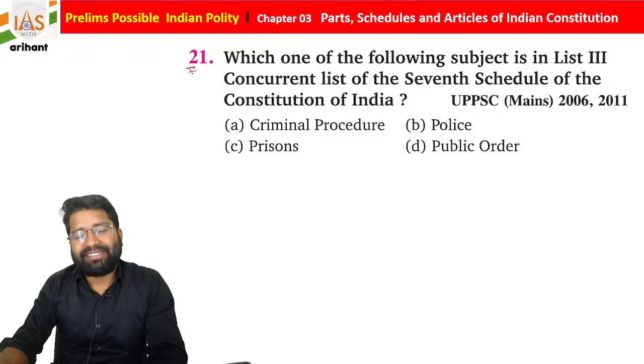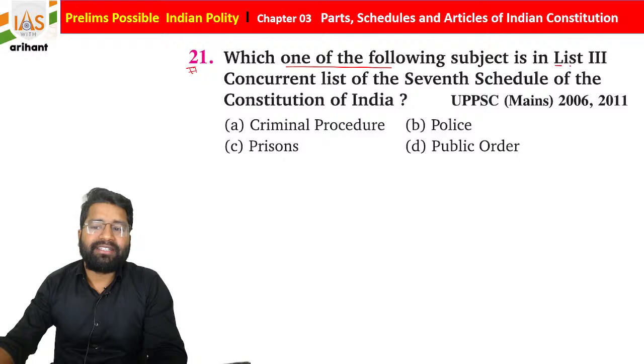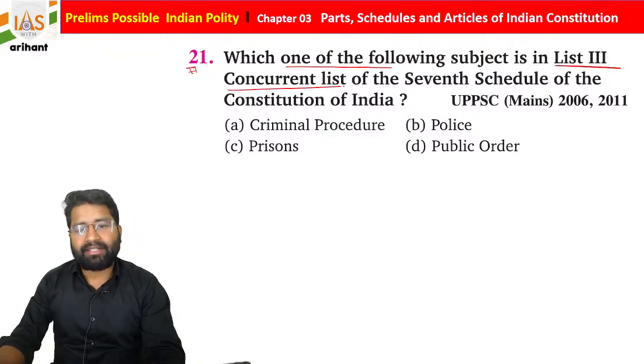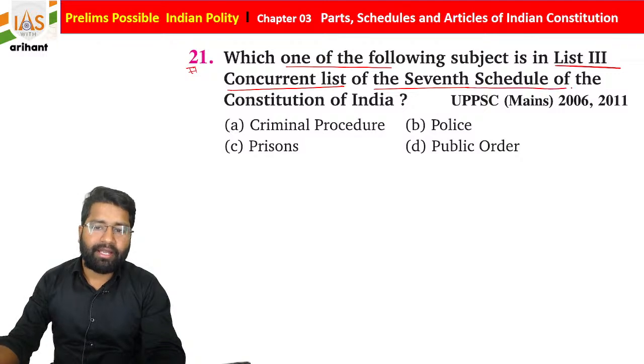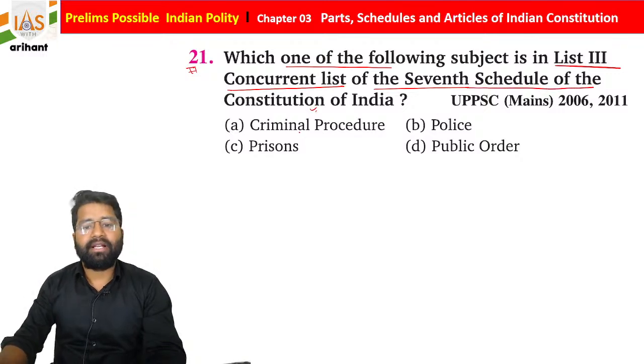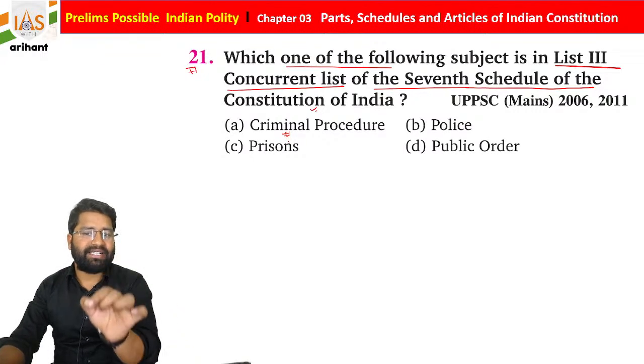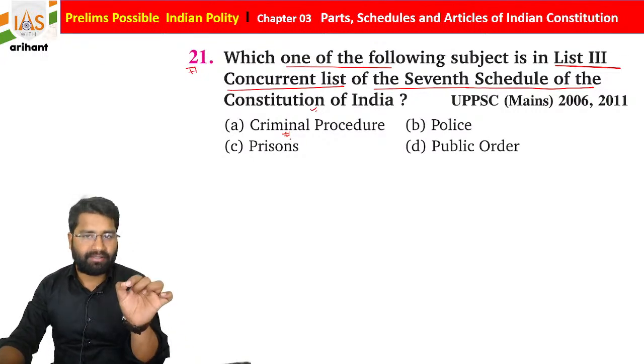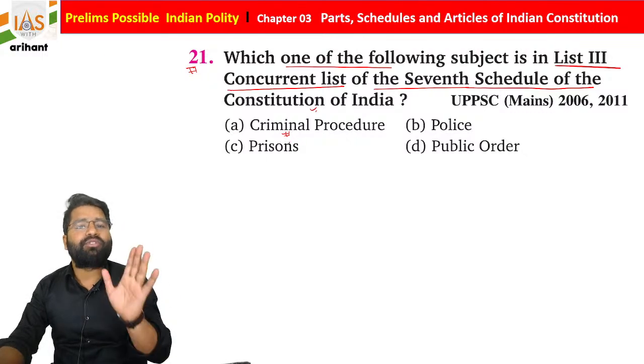So now see the next question. It says which one of the following subjects is in list number 3, that is concurrent list of the Indian Constitution in the 7th schedule. It is criminal procedure. Concurrent list means both center as well as state can make rules as well as provisions over that.